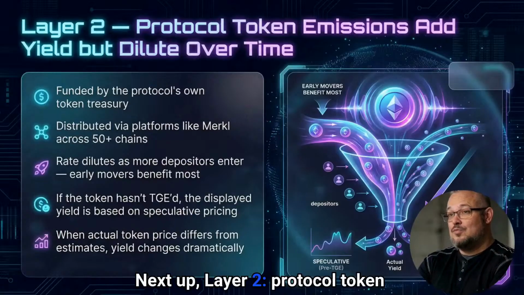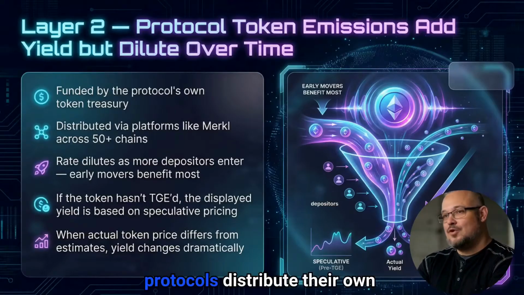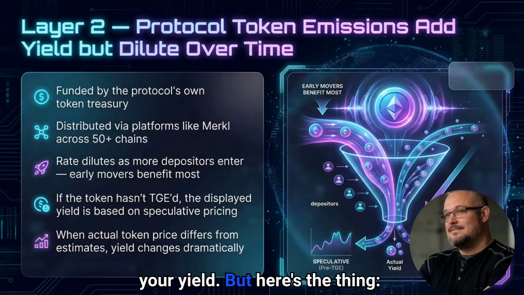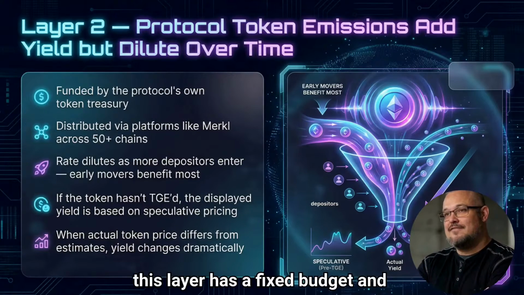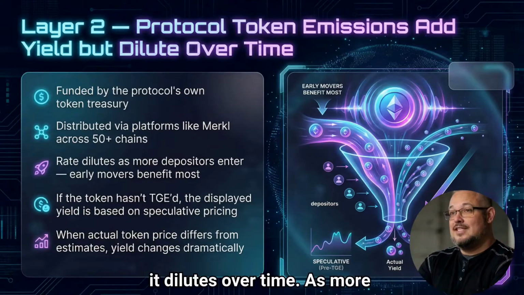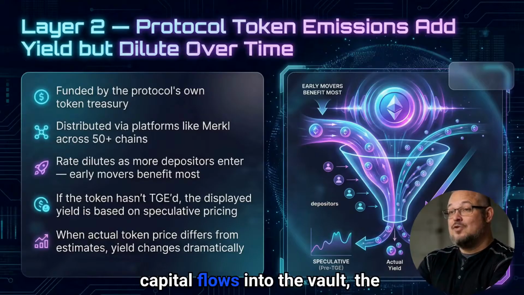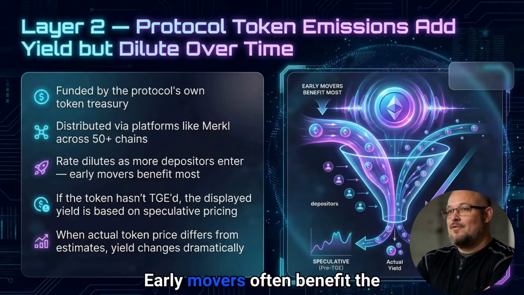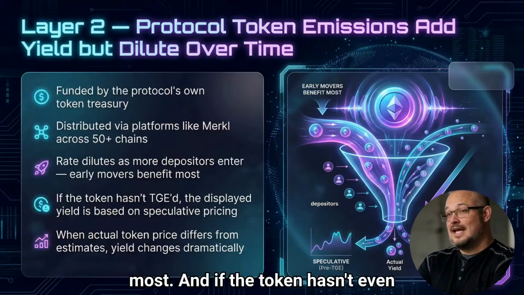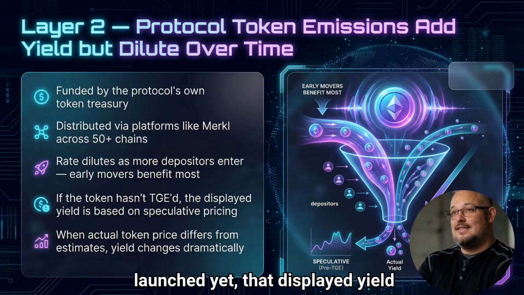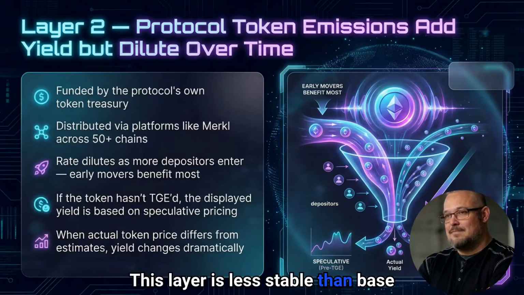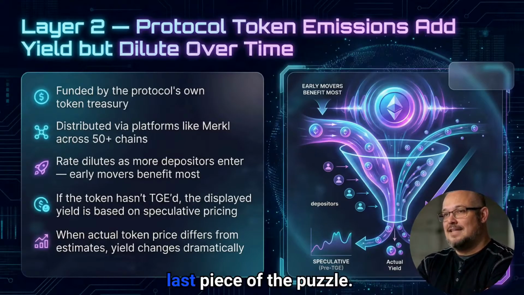Next up, layer two, protocol token emissions. This is where protocols distribute their own tokens to depositors, adding to your yield. But here's the thing: this layer has a fixed budget and it dilutes over time. As more capital flows into the vault, the yield from these emissions drops. Early movers often benefit the most. And if the token hasn't even launched yet, that displayed yield is based on pure speculation. This layer is less stable than base yield, and it's definitely not the last piece of the puzzle.